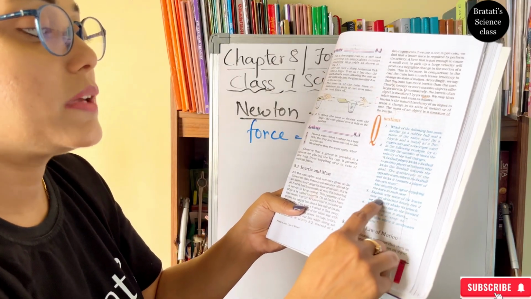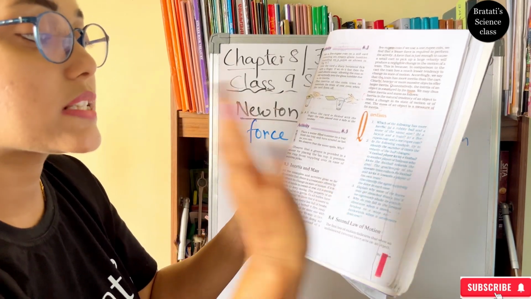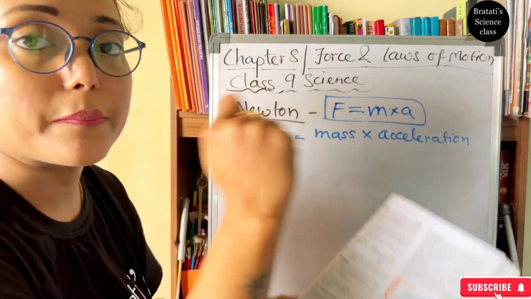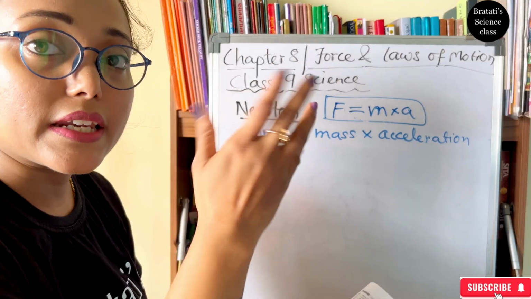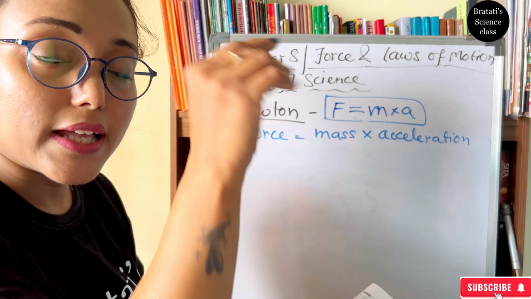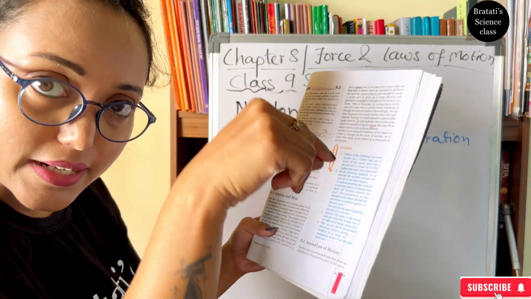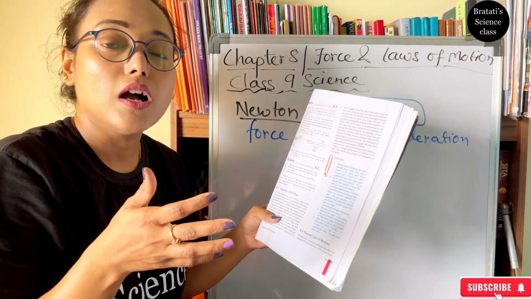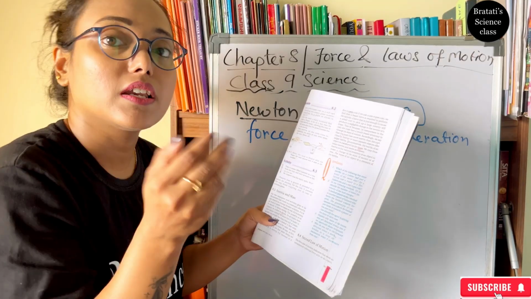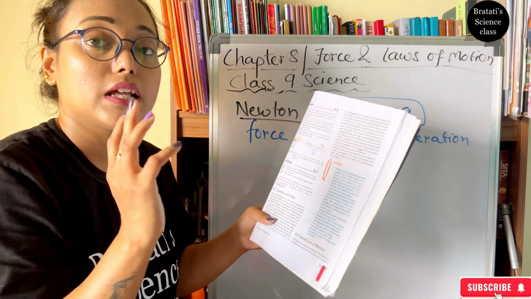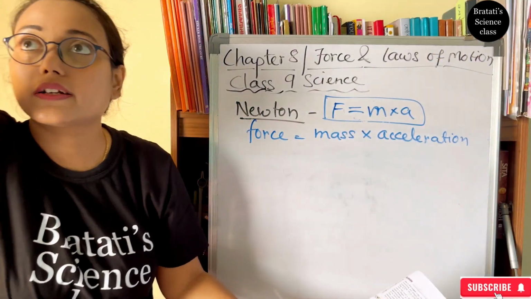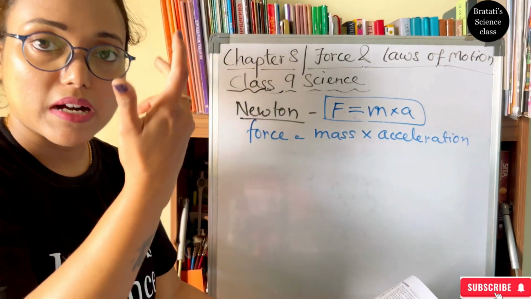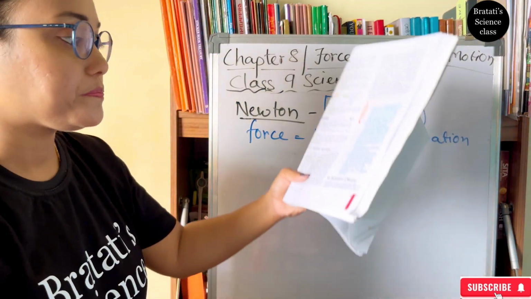Why may some leaves get detached from a tree if we vigorously shake the branch? As we shake the branch vigorously, we are applying force, and every time the direction of the force is changing. That's why the leaf may get detached from the branch, because it wants to remain in its state, inertia. But as we keep changing its state, it becomes unbalanced. Suppose we are continuously doing this. Obviously the mass of one leaf is less, so it will fall down.